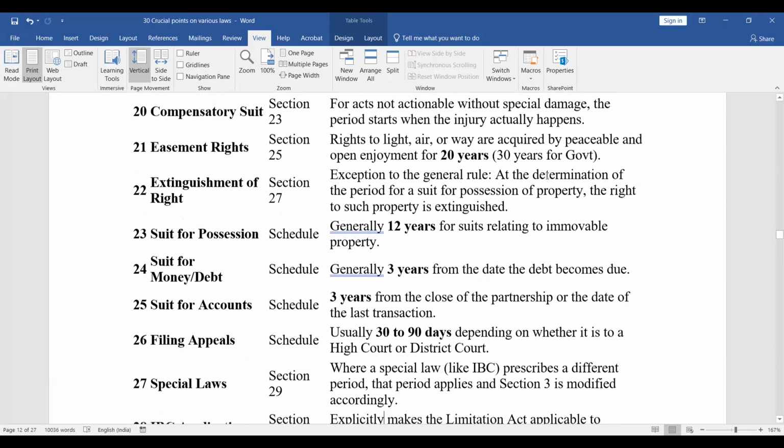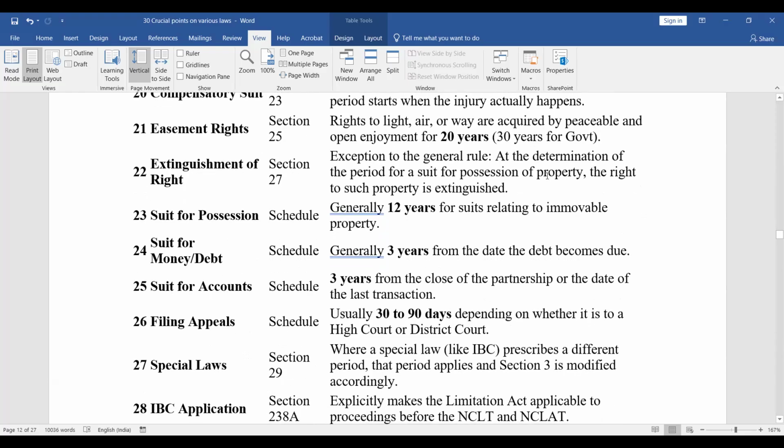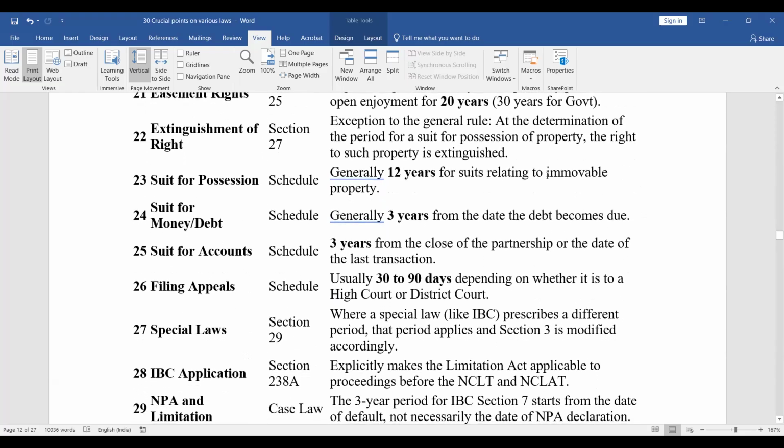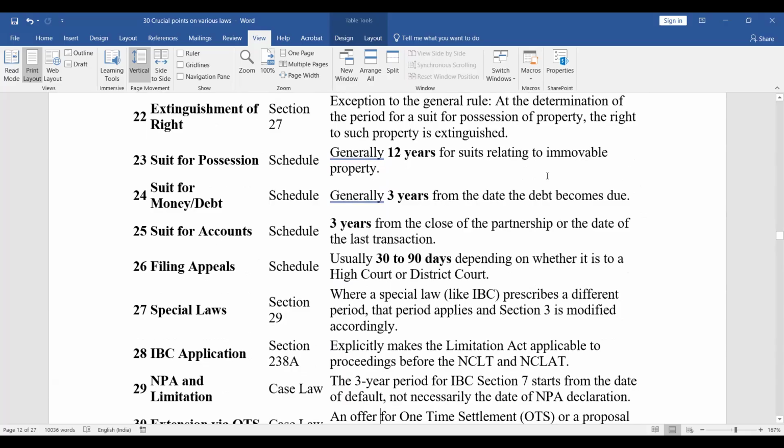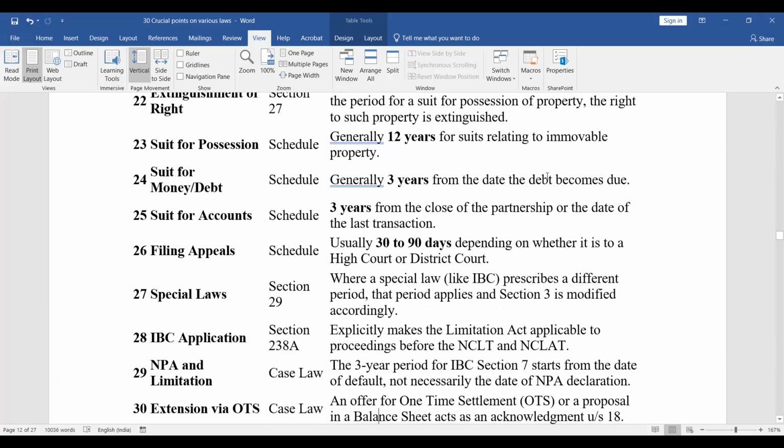Suits for money or debt. Generally it is 3 years from the date the debt becomes due. Suits for accounts. 3 years from the close of the partnership or the date of the last transaction. Filing appeals. Usually 30 to 90 days depending on whether it is to a high court or a district court.